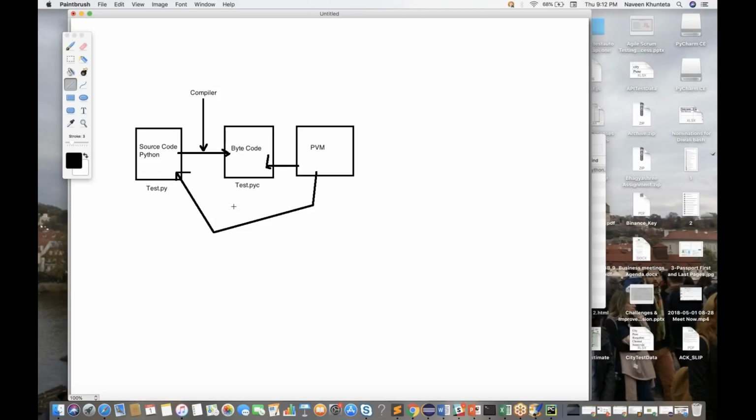Now, the second thing is, what is the advantage of creating this .pyc? The advantage is that it will increase speed. That's why Python is faster as compared to other languages like Java and .NET. Once this .pyc is created, in the next execution it will not read the source code; you can use this bytecode every time.